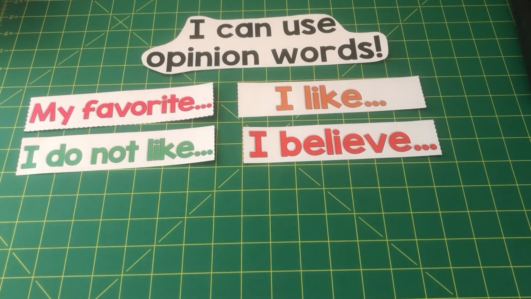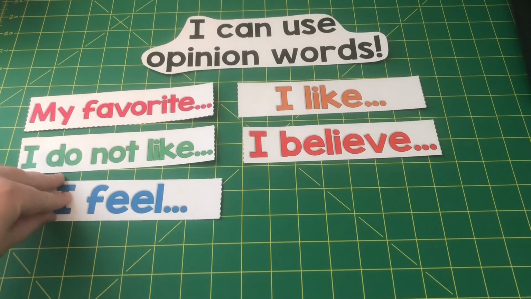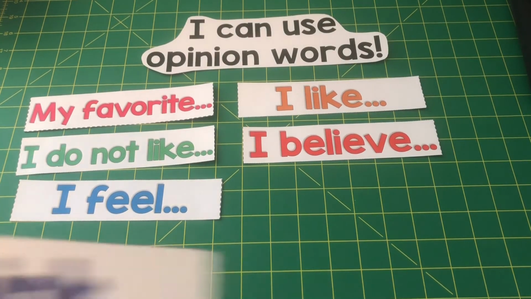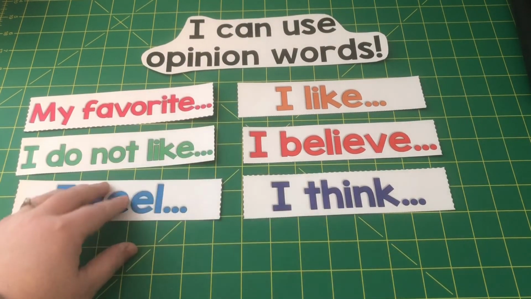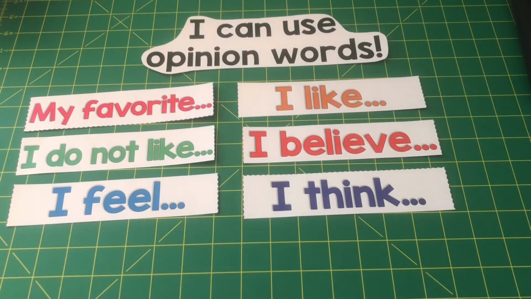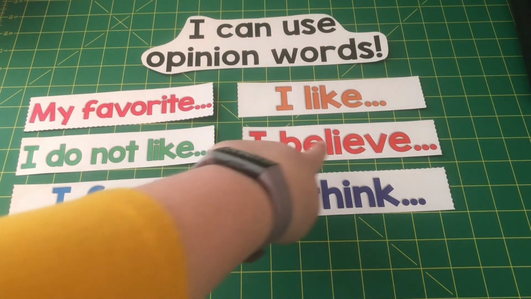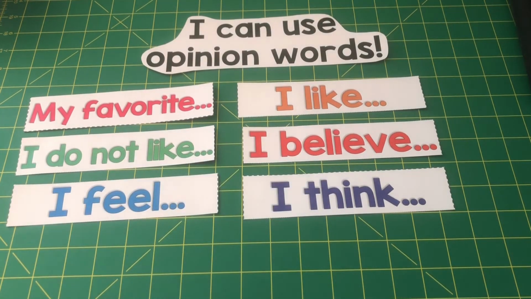Two more we could use are I feel and I think. These are all opinion words, and they're opinion words because they involve yourself. So it involves me, or if you're writing, it involves you, because it's my favorite. It's not John's favorite, it's my. Or it's I believe. It's not she believes, it's I believe it.